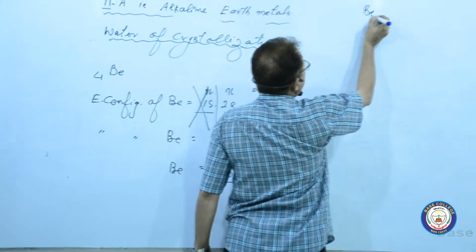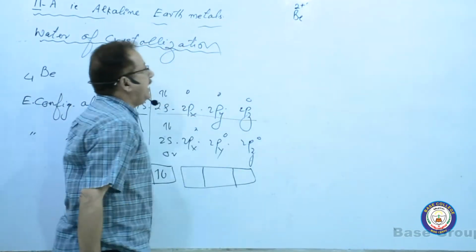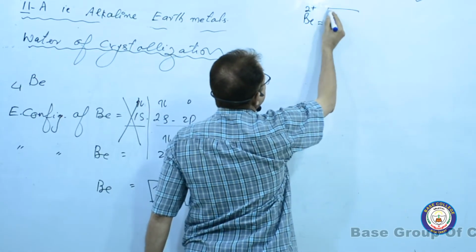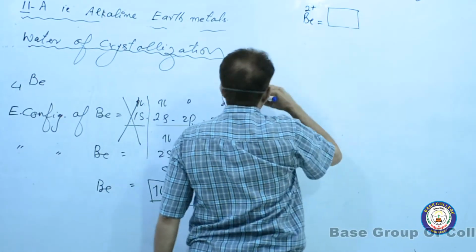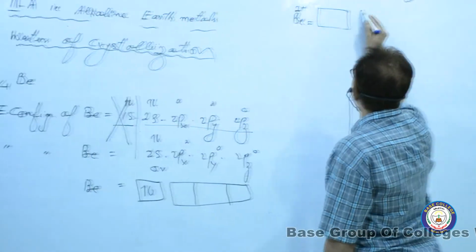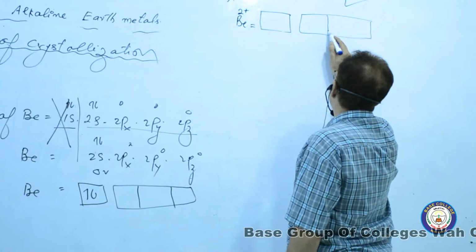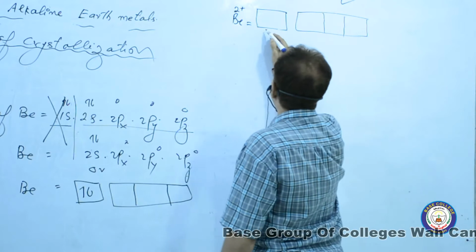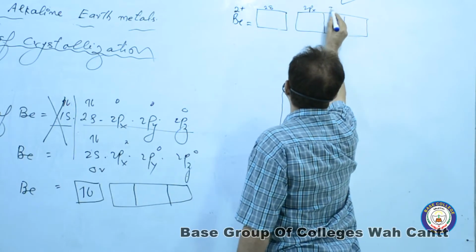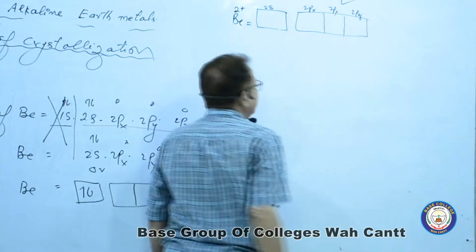Now I want beryllium 2 positive ion. The 2 electrons have been removed, and these are 2s, 2px, 2py and 2pz.